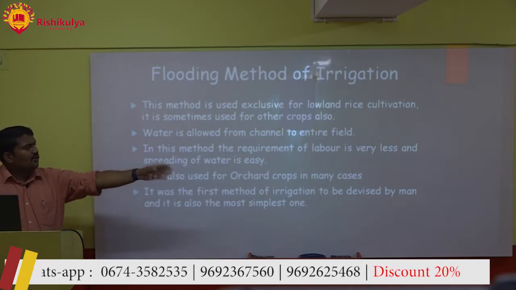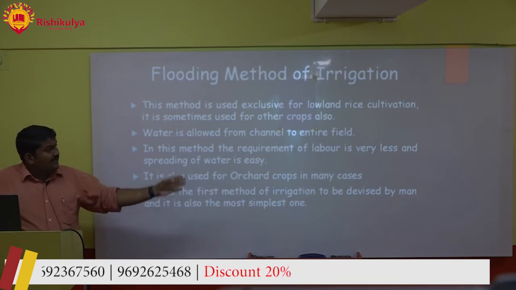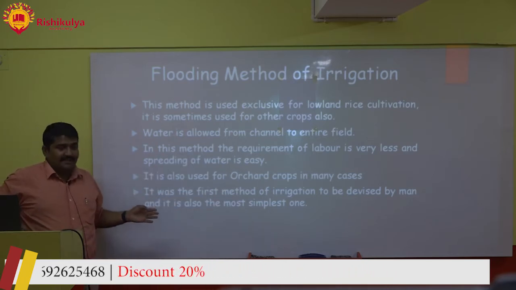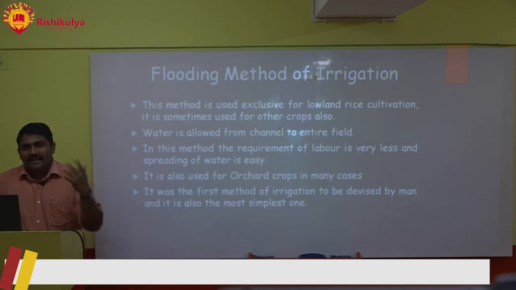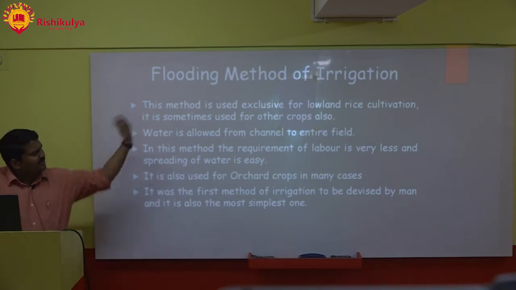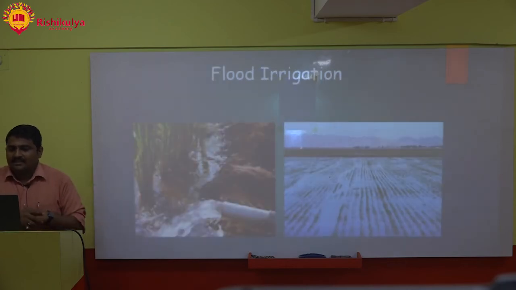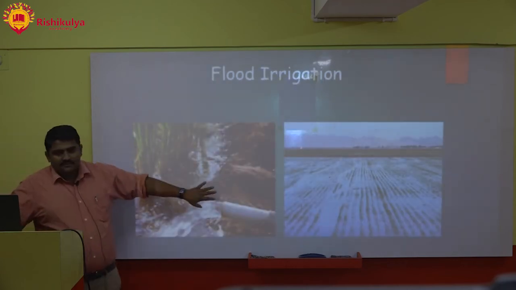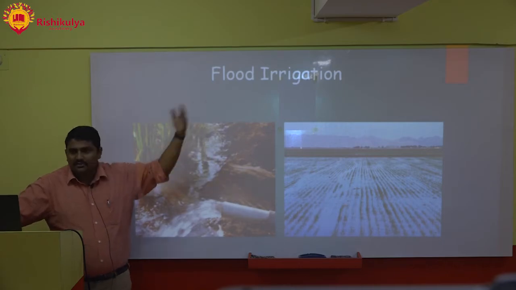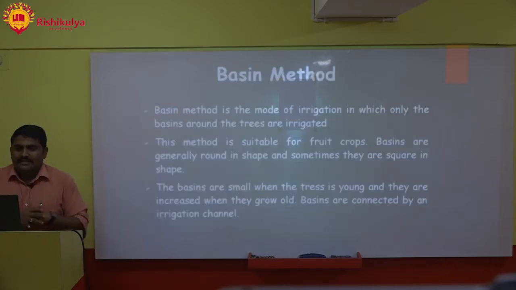It is also used for orchard crops in many cases. It was the first method of irrigation to be devised by man, and it is also the simplest one. When man knew about agriculture, this was the first method of irrigation which he practiced. This is a general method. You have released water into the entire field, the water is going to the entire field as it is. Next, basin method.